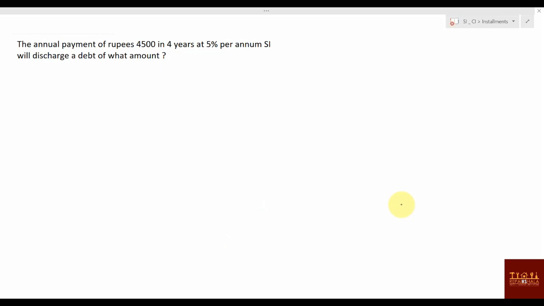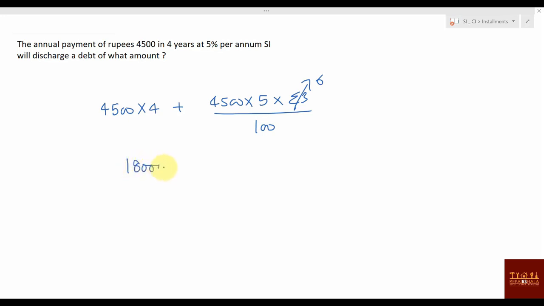The annual payment of 4,500 in 4 years at 5% per annum, discharges a debt of what amount? Simple. 4,500 for 4 years means plus 4, then 4,400, 5% rate of interest, and then sigma 4. Sigma 4 value is 10 divided by 100. Sigma 3 value is 6. So this value will be 9 and 18, so this will become 18,000, right?